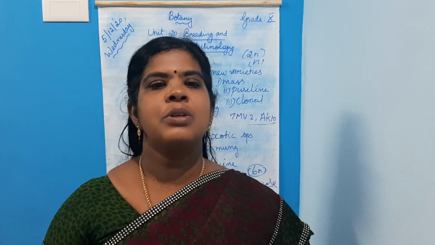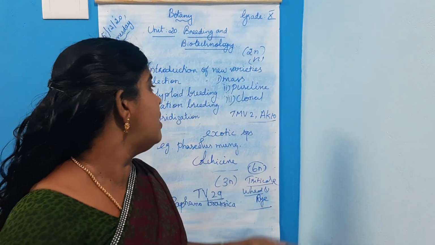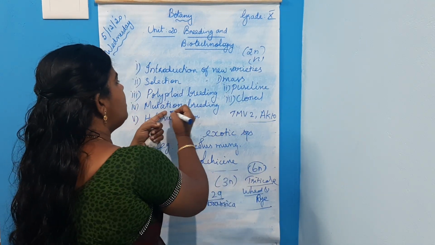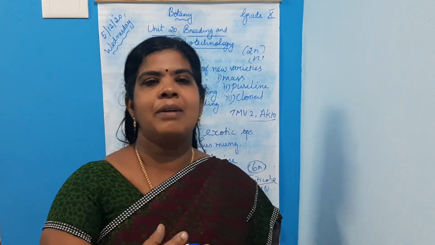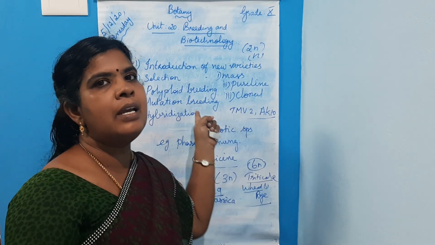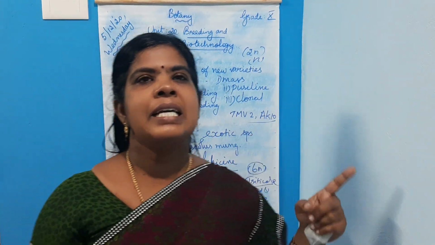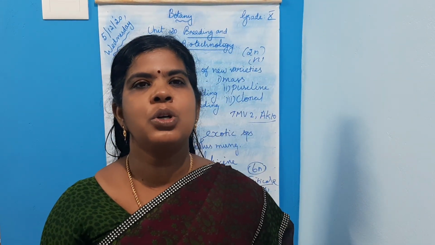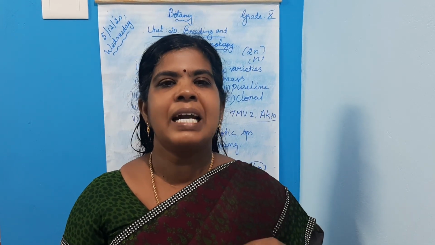So a sudden heritable change in the nucleotide sequence of DNA in an organism is called mutation. Through mutation, the best varieties of plants are developed. It is also one of the plant breeding programs or crop improvement programs: mutation breeding.